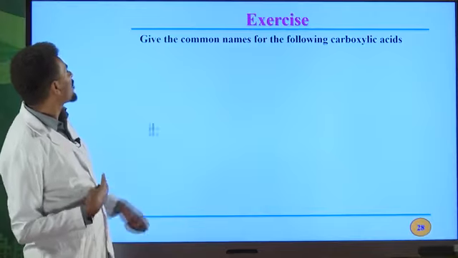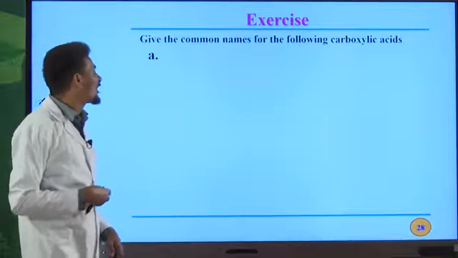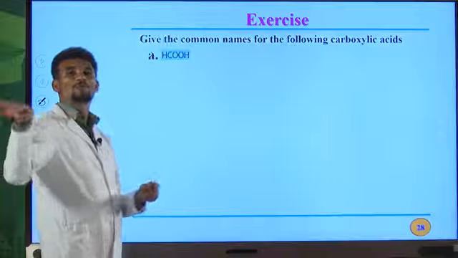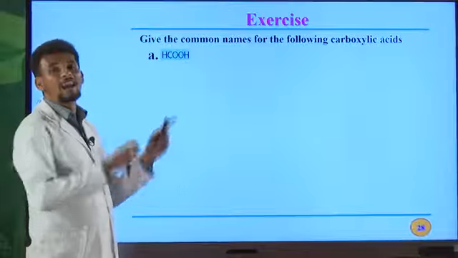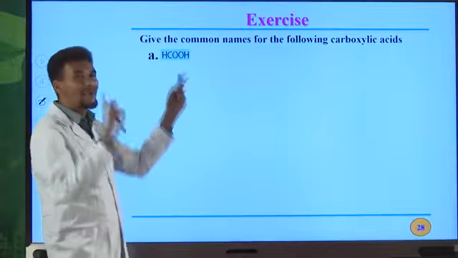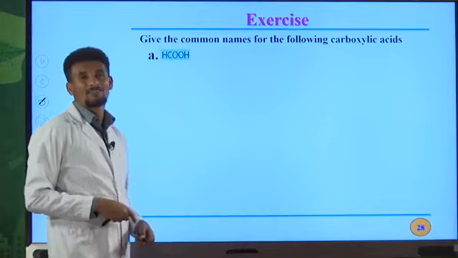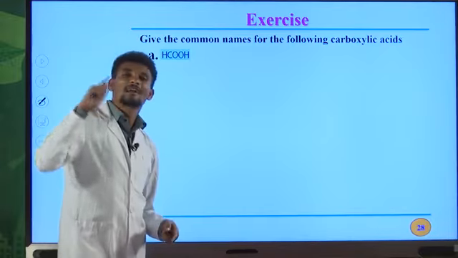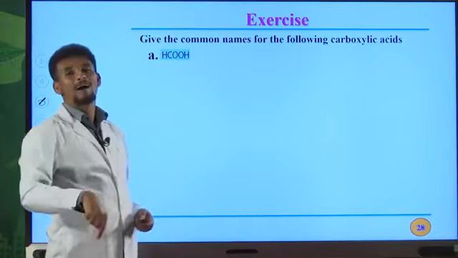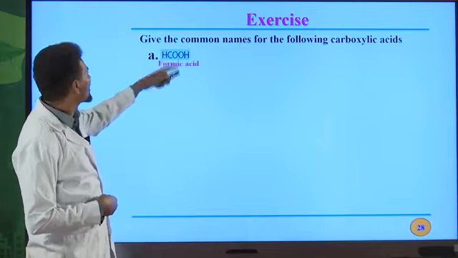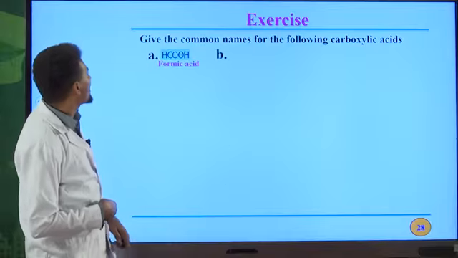How can we name the common names and IUPAC names for carboxylic acids? I already told you how to name the common names for straight chain, aliphatic, saturated carboxylic acids. So we have only one carbon atom. This is formic acid. It is derived from the Latin word formica, which means ant. I already told you about this one. So formic acid is the common name for this carboxylic acid.